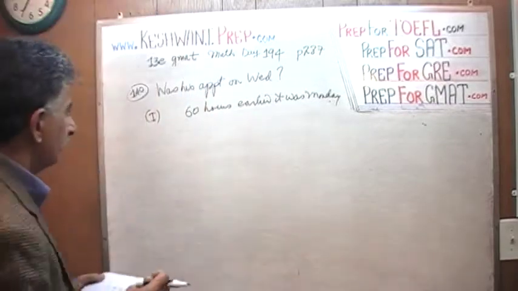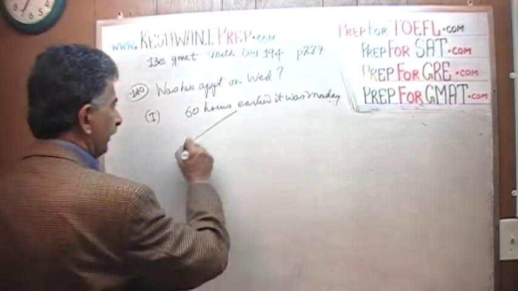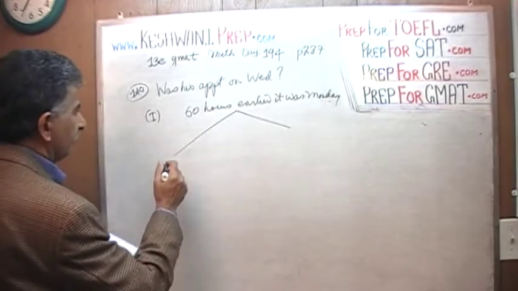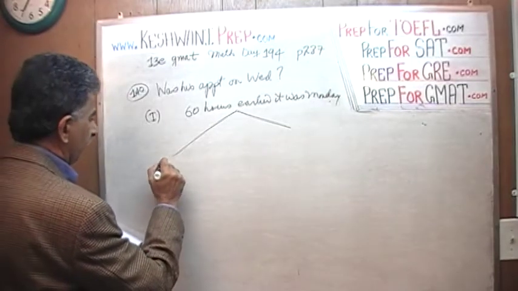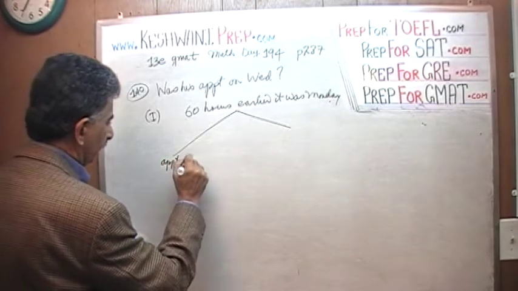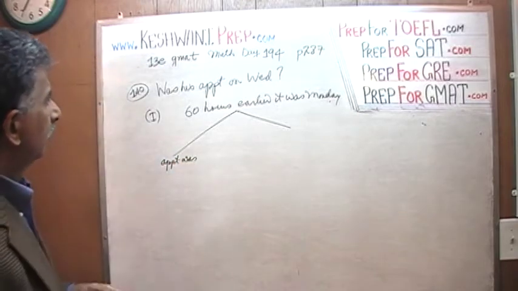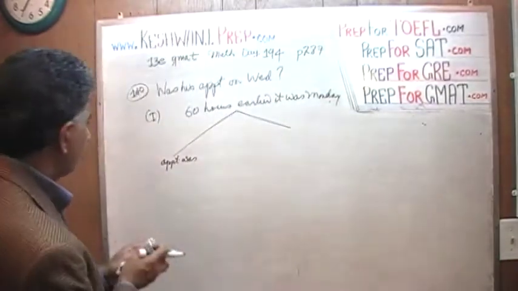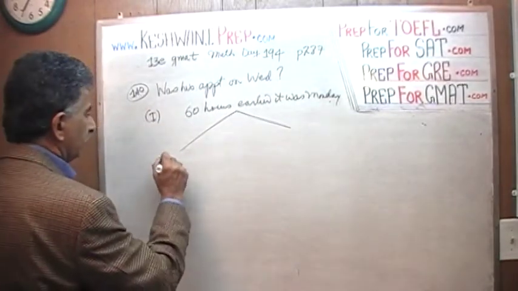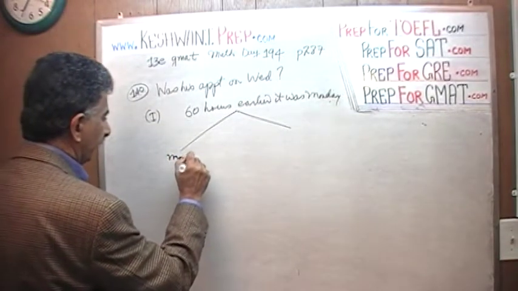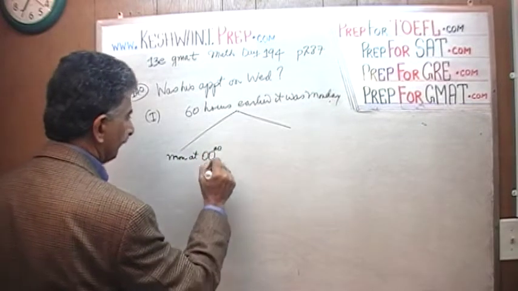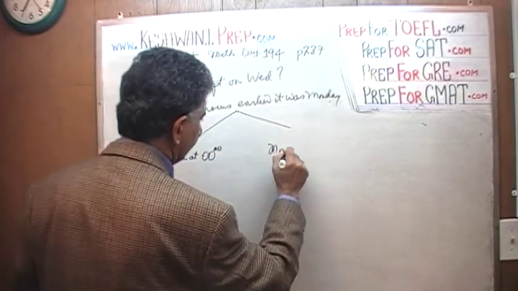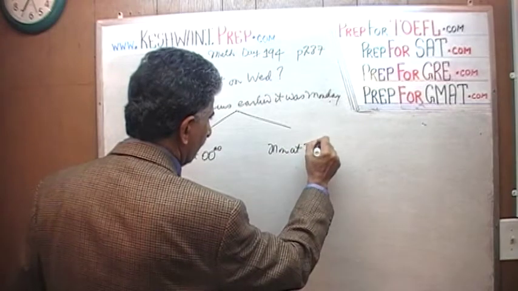One scenario is that 60 hours earlier, it was Monday at 00, or was it Monday at 24 hours?